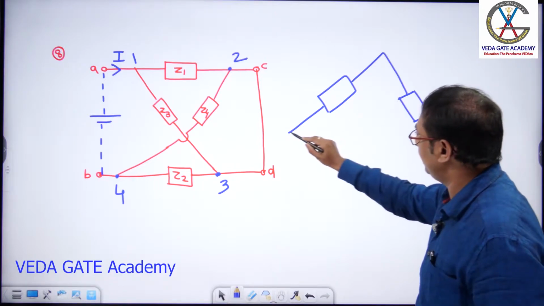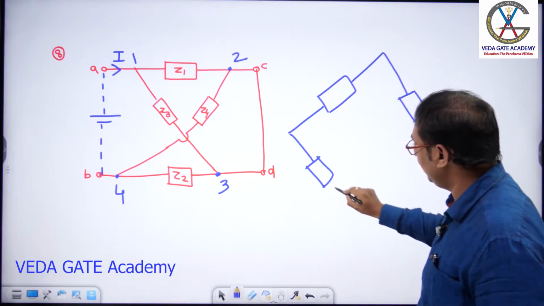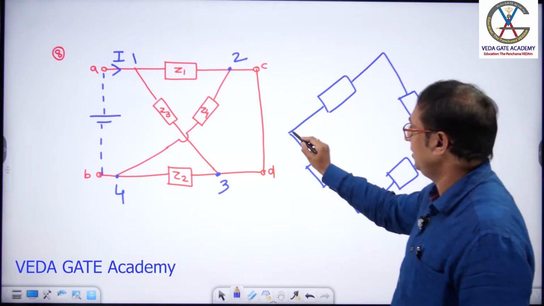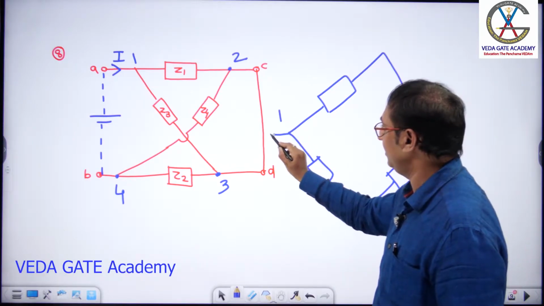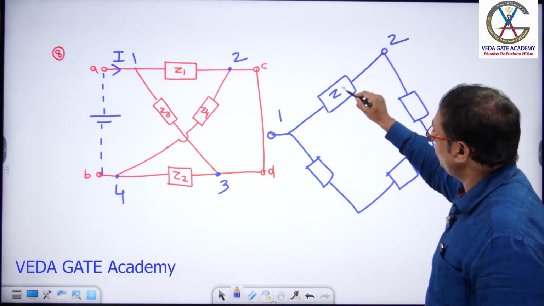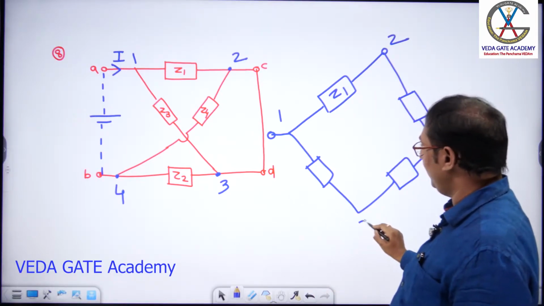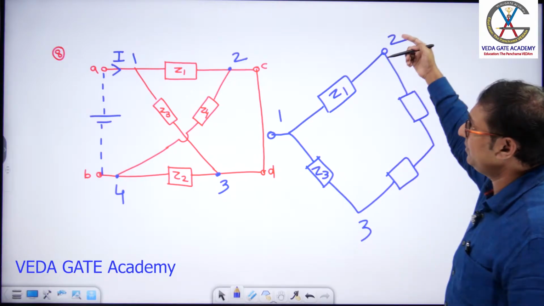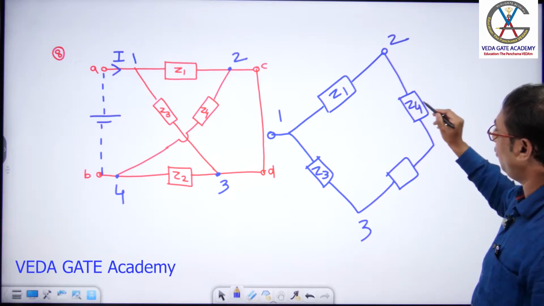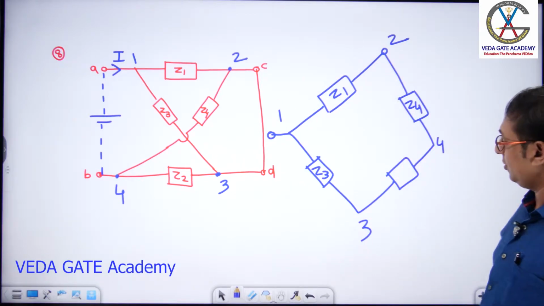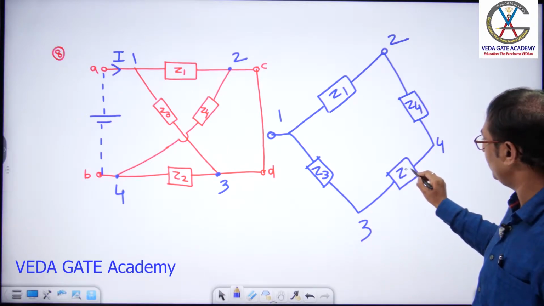Drawing the bridge network and representing the short wire between the respective C and D terminals. If you call this terminal 1, between 1 and 2 we have Z1, between 1 and 3 we have Z3. From 2 we have Z4, and this terminal would be 4; between 3 and 4 we have Z2.